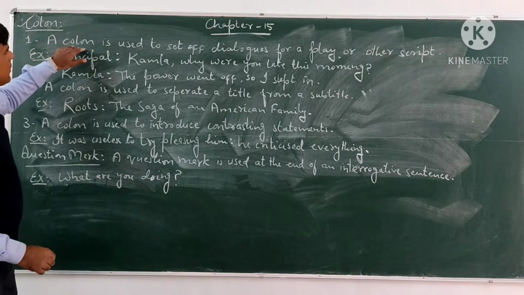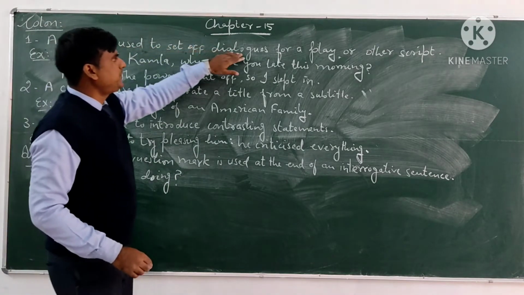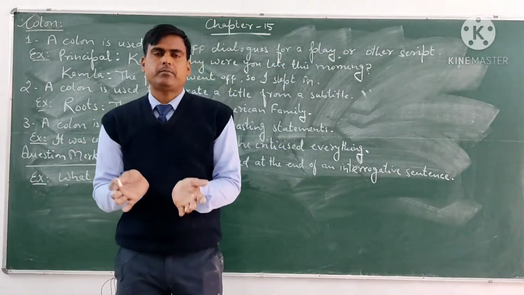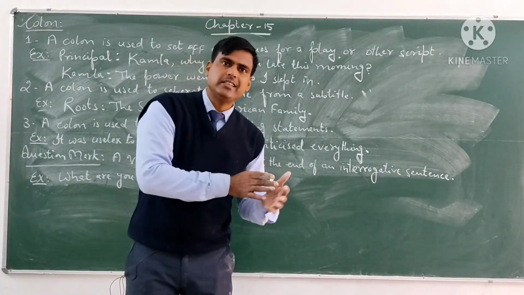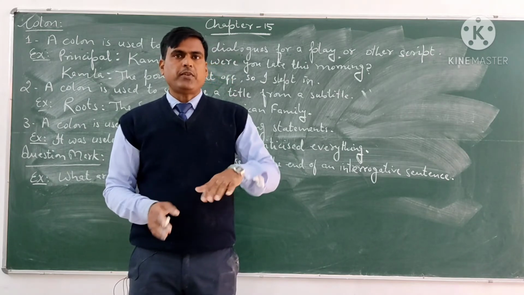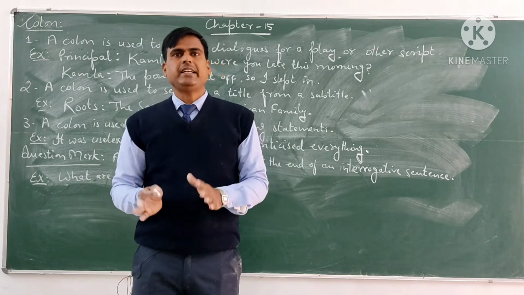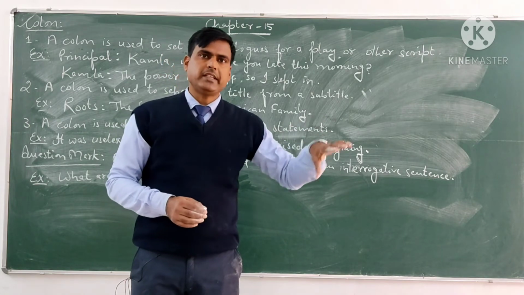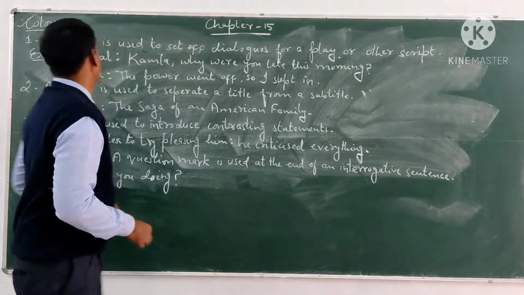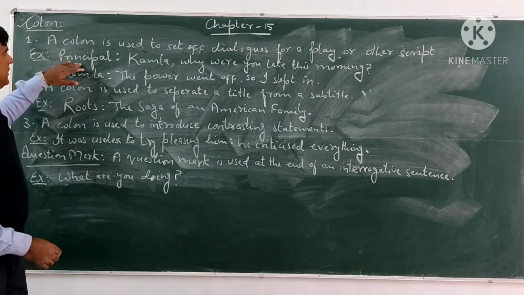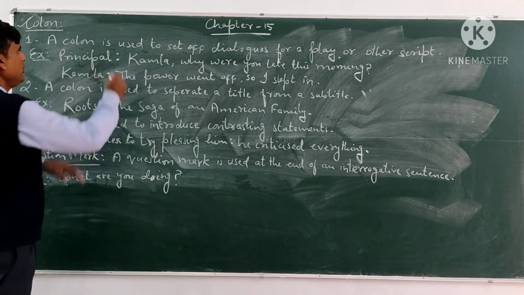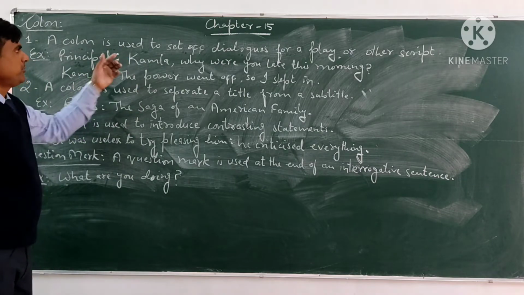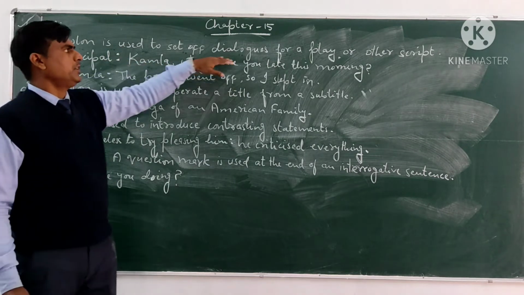Number one, a colon is used to set off dialogues for a play or other script. If there is a play or any other script in the form of a dialogue, at that time we use the colon to show the different characters. For example, here is a principal and the principal is going to ask, so here is the dialogue of the principal, that's why we write principal colon. Principal says, Kamla, why were you late this morning?